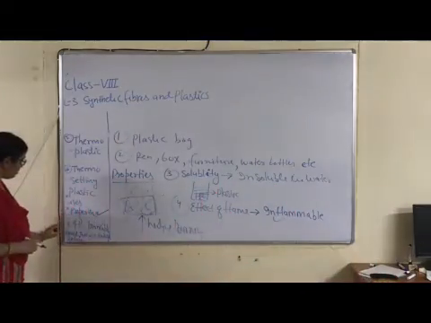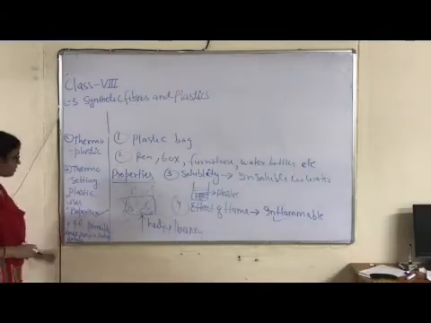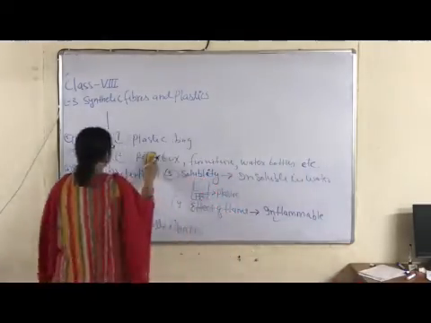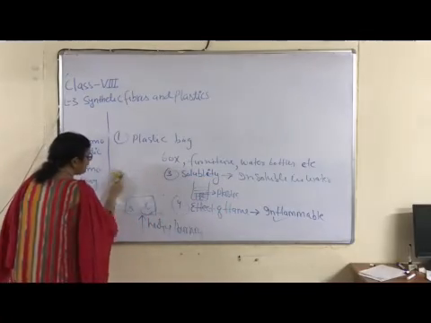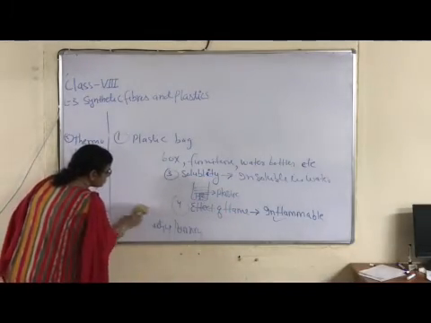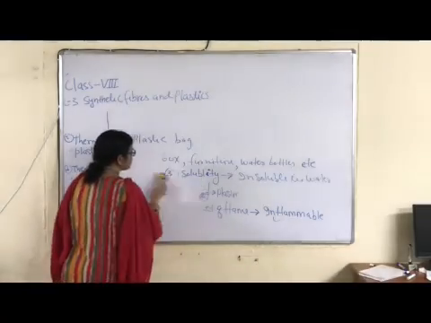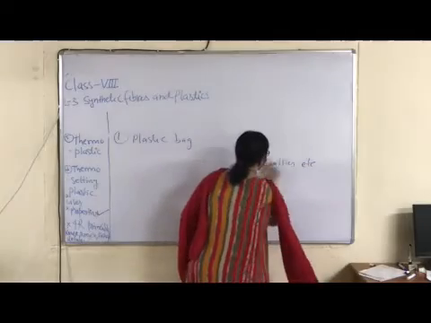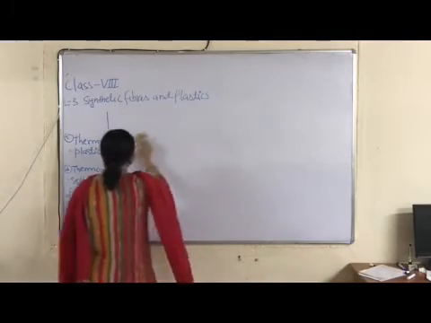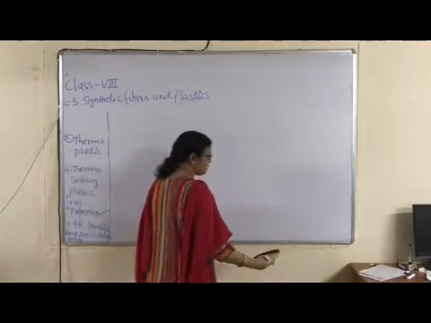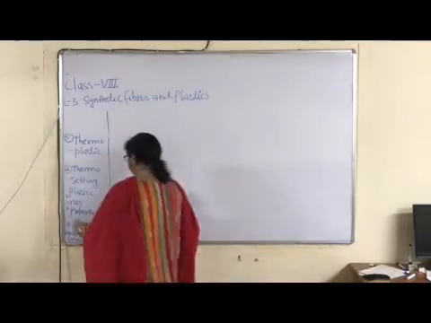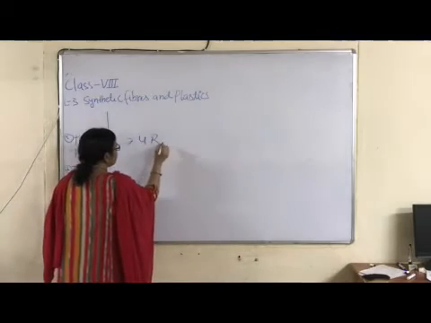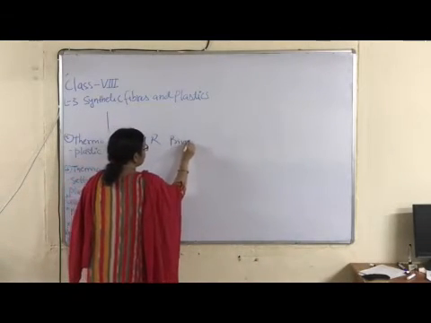Now, children, disadvantage of plastic. Plastic is non-biodegradable, cannot be decomposed by microbes. Microbes means microorganism like bacteria, right? So what is the disadvantage of plastic? Plastic is non-biodegradable. Use of 4R principle, right?